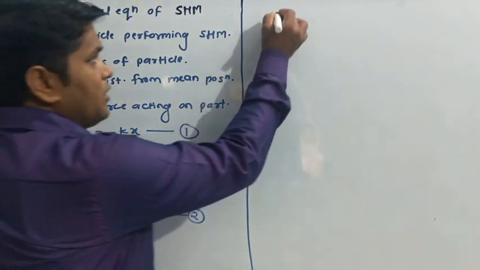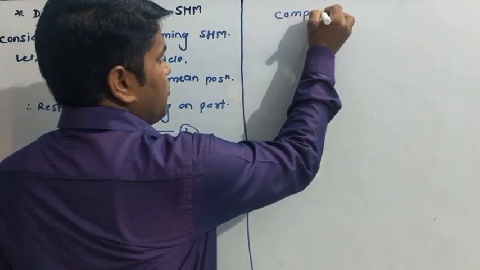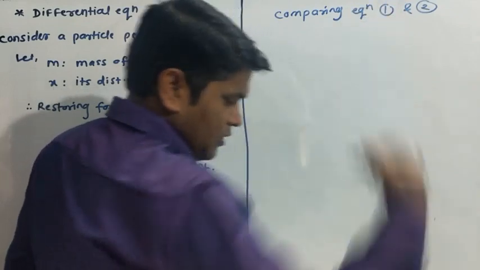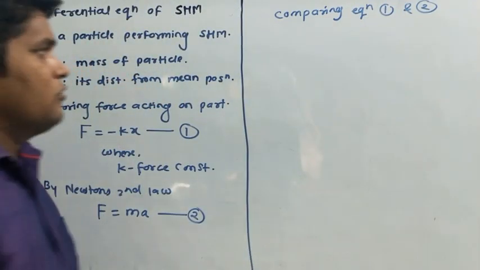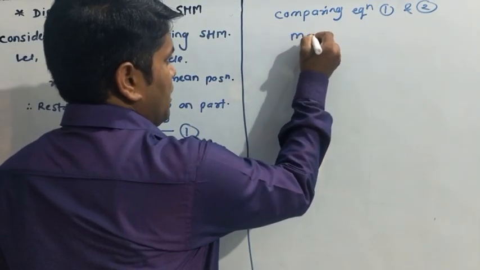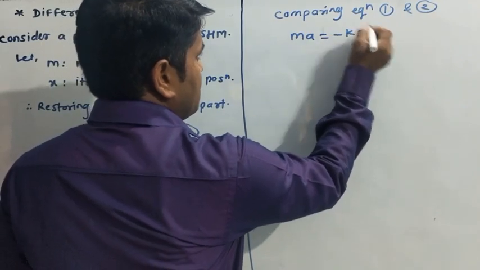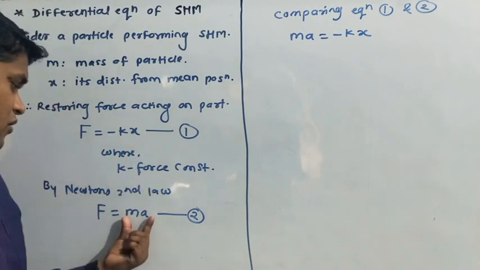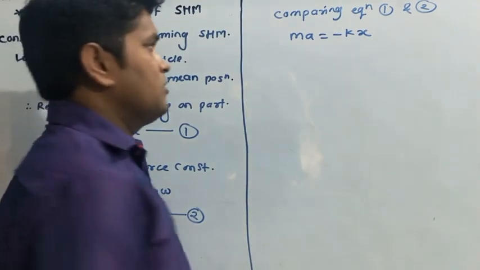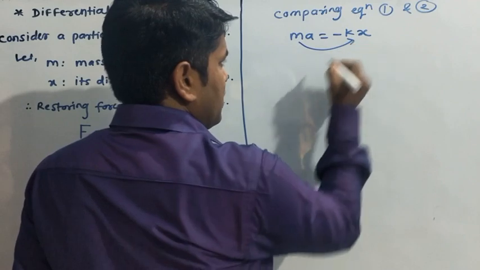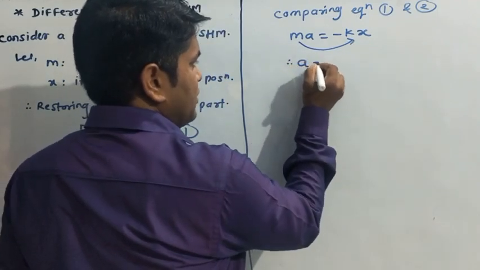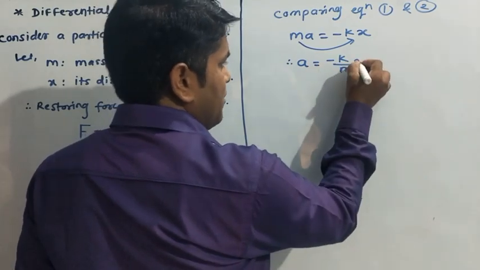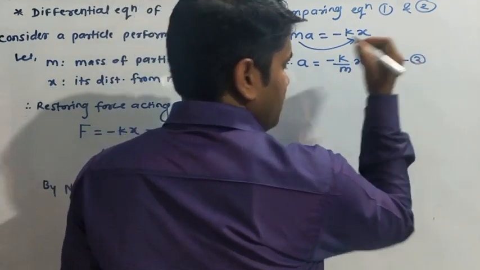So we can compare equation 1 and 2. Comparing equation 1 and 2, we get ma is equal to minus kx. Cancelling the common term, we have ma is equal to minus kx. Rearranging the terms, shifting m here, we get the acceleration of the particle in SHM as a is equal to minus k by m into x. Suppose equation number 3.